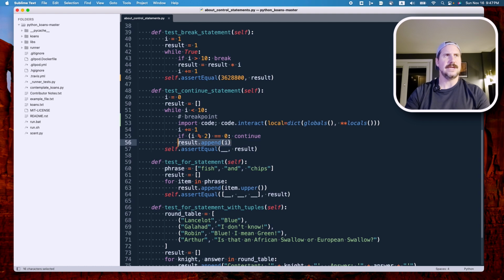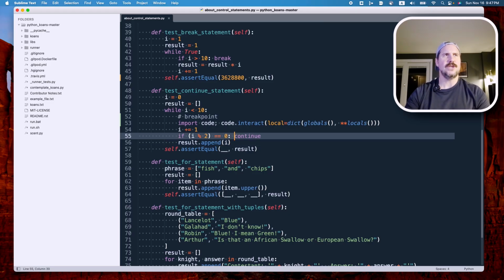And why would we get to here? Because I is 0. We get to here, line 54. Now I equals 1. And then we say if I percent 2 equals 0, continue. Otherwise, append I.